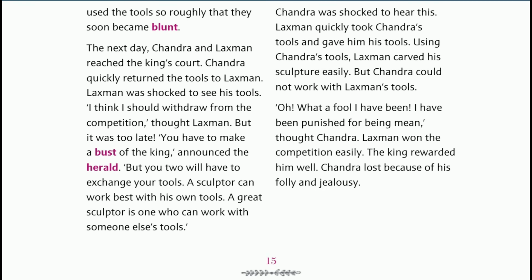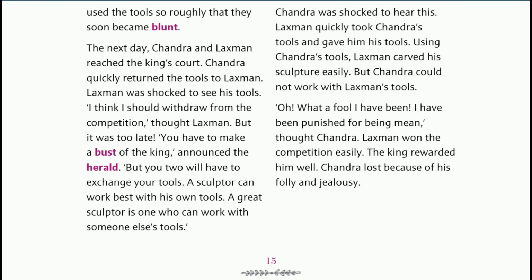So, Lakshman made a sculpture very easily. But Chandra could not work with Lakshman's tools because he had made them blunt. Chandra had cheated. He had made Lakshman's tools blunt. And he had to work with those tools only.